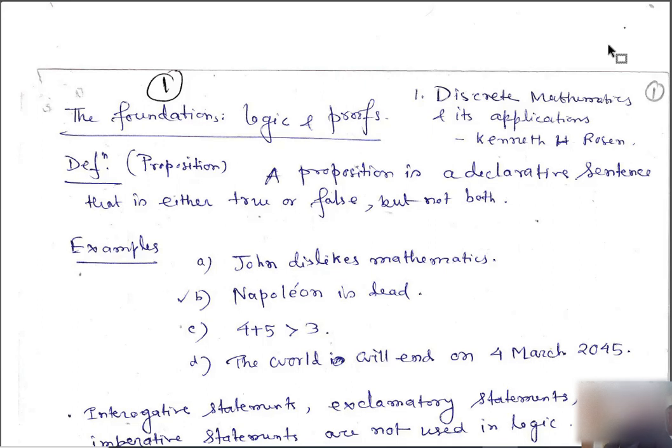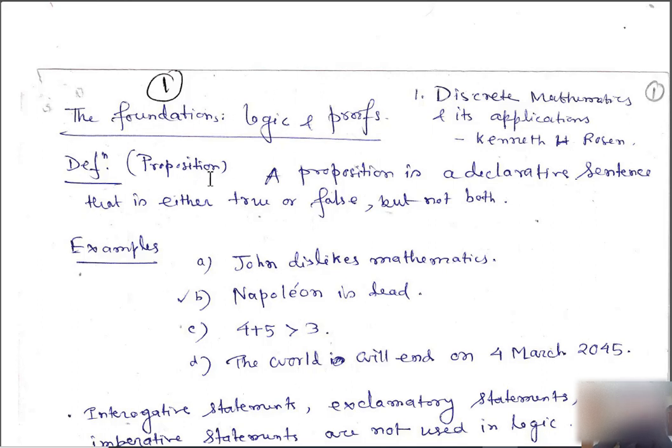Okay, so this is the course Discrete Mathematics. In this course, we will mainly follow this book, Discrete Mathematics and its Applications by Rosen. A few chapters from this Rosen I will cover. So we'll start with logic and proofs. So this is the foundation of logic and proofs.